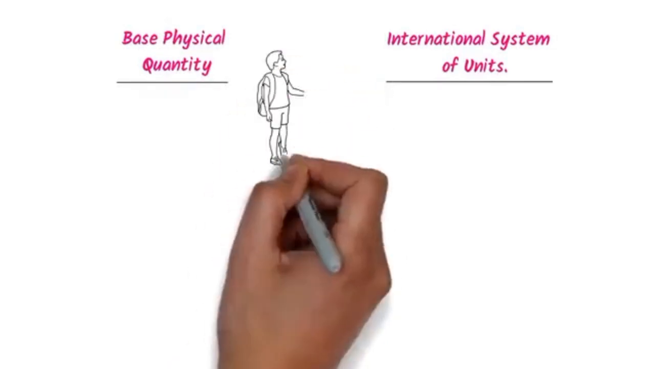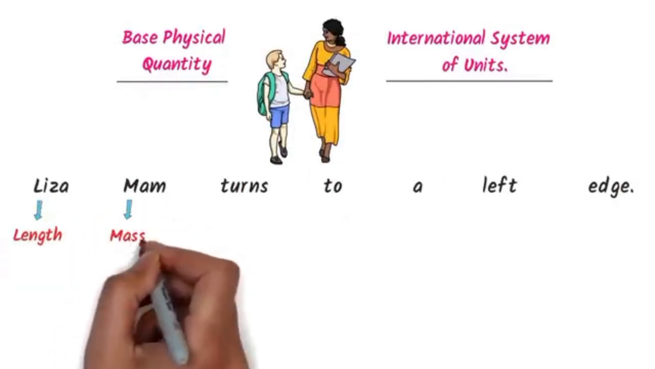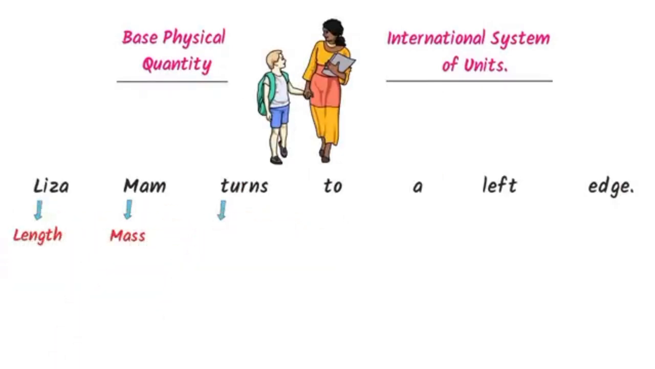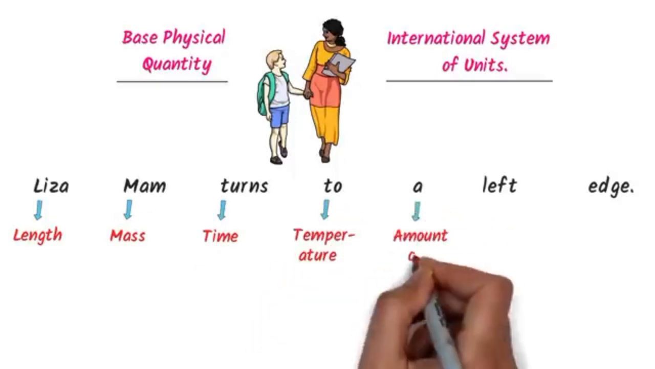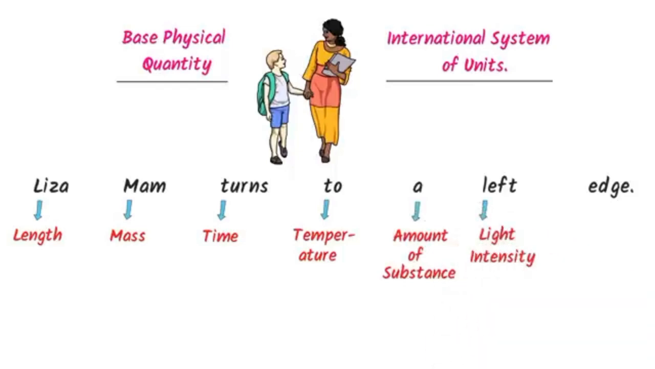Well, I always use my personal trick. I say, Lisa ma'am turns to a left edge. Here, L stands for length, M stands for mass, T stands for time, this T stands for temperature, A stands for amount of substance, L stands for light intensity, E stands for electric current.